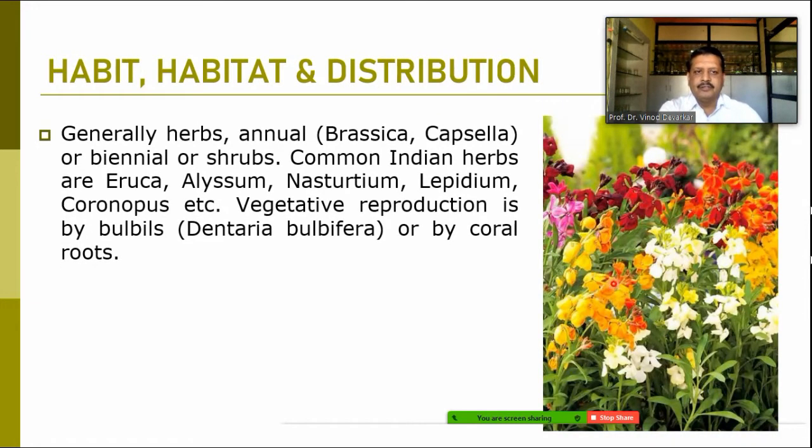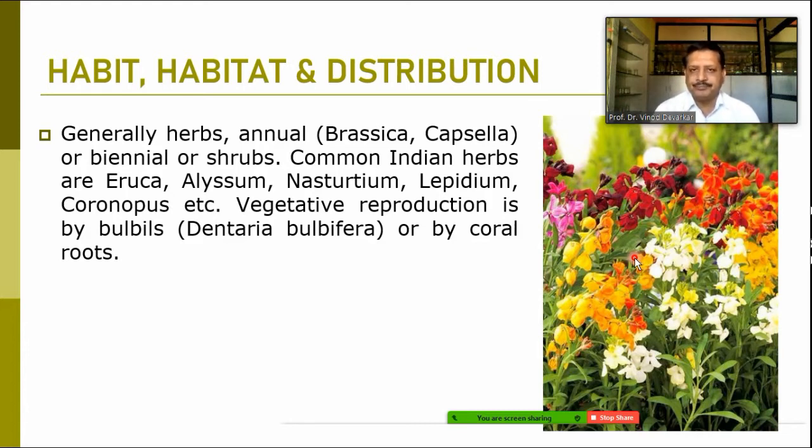These are some of the members which can be said a beautifully flowered ornamental species. When we talk about the habit and habitat of this family, it generally belongs to the herbaceous members. Mostly they are annuals in habit. You can take the example of Brassica and Capsella, where some are biennials or shrubs.